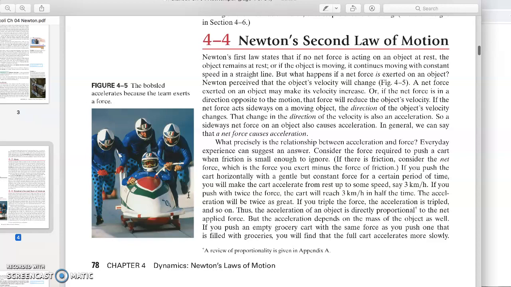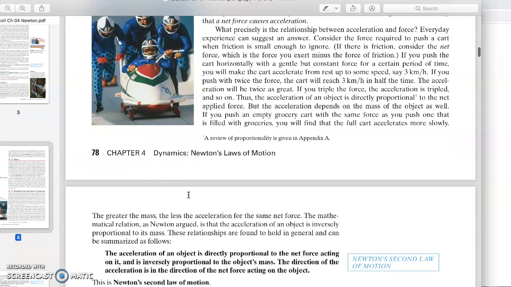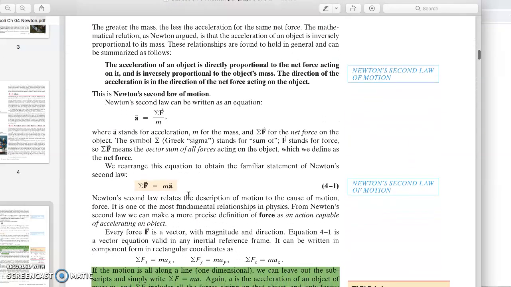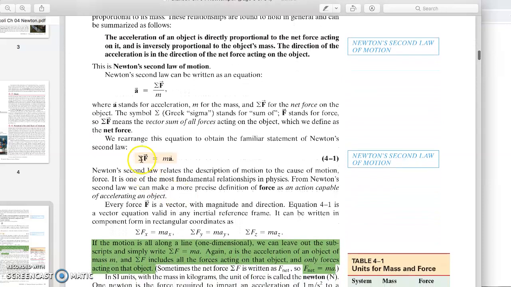M is the mass, a is the acceleration. So here is Newton's second law. You can see the mathematical notation, sigma. What is the meaning of sigma? The symbol sigma is the Greek letter sigma, and it stands for sum. So it is the sum of F.